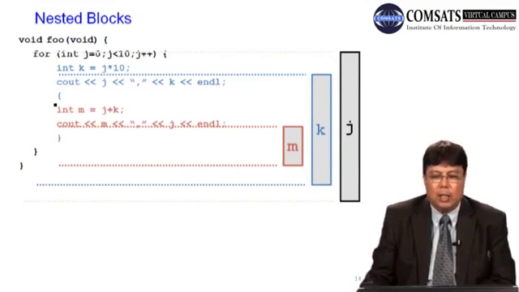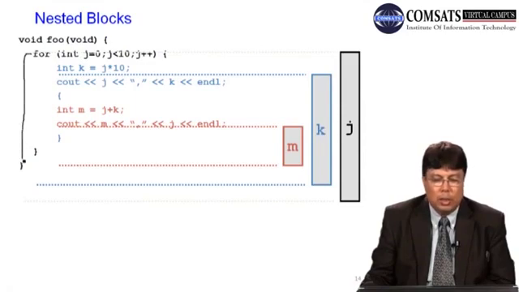Here we can see that this J is defined in this block starting from this particular point. From this point to this point, J is defined. K has been defined. It's not available above this statement, but K is available here. So K is defined from here to here.